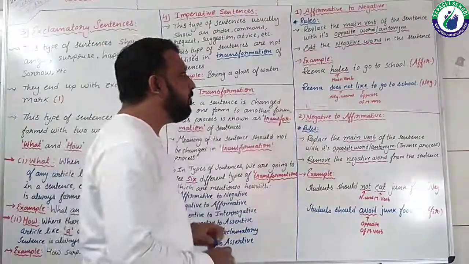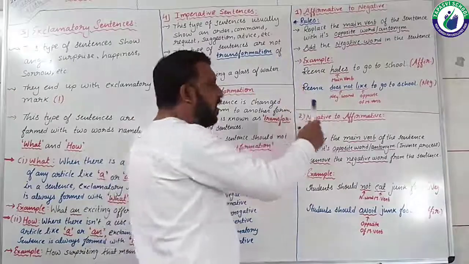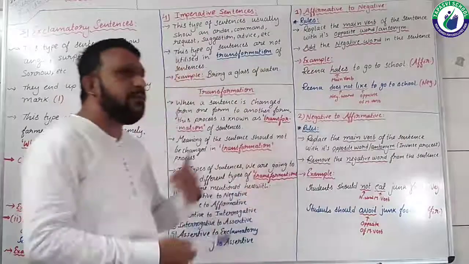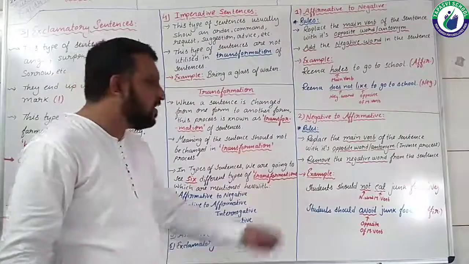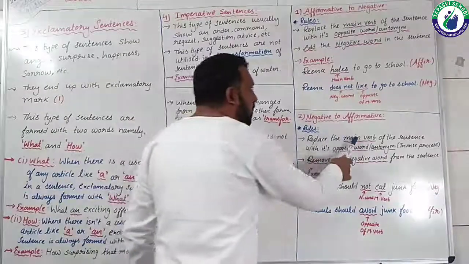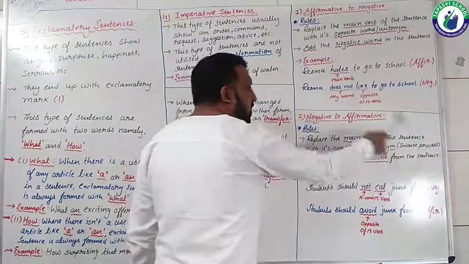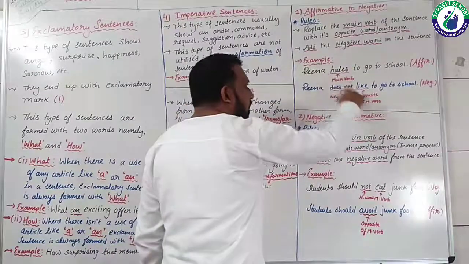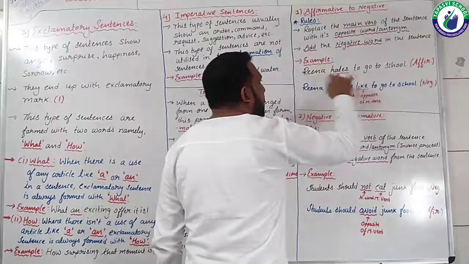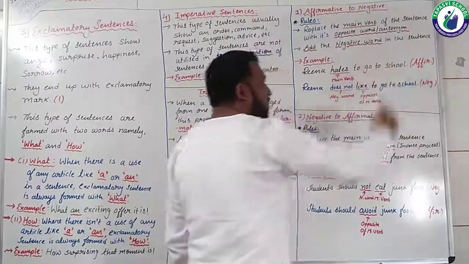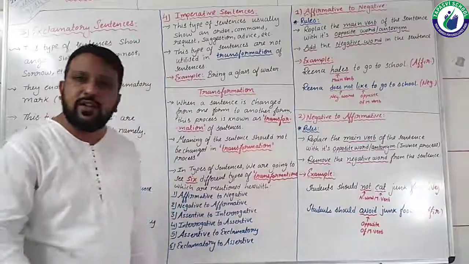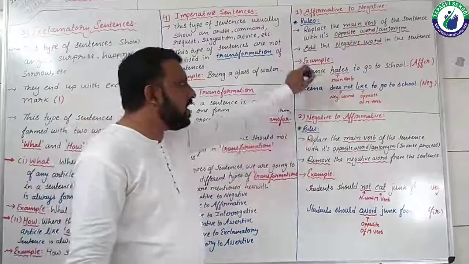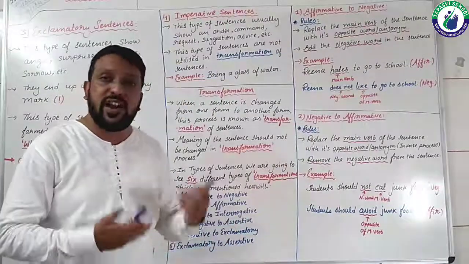But let's see, for example, this sentence would have been given: Reena does not like to go to school. This is your negative sentence. Now if you would like to turn it into affirmative, then see the first rule, replace the main verb, like is the main verb, with its opposite. So like's opposite is hates, and does not you need to remove. So here is your sentence ready: Reena hates to go to school, with the retention of its meaning. But I have given you different examples so that this sentence should not be repeated. That's why, to give you a better idea, a better concept.